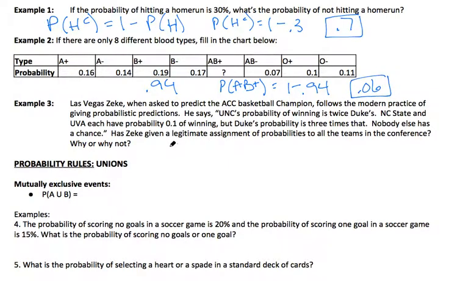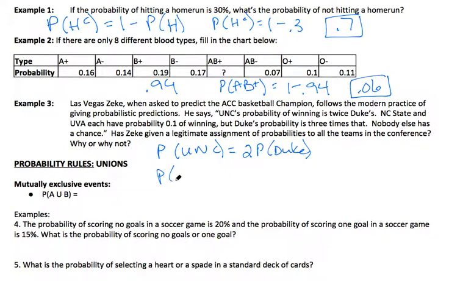Okay, so Las Vegas Zeke, when asked to predict the ACC basketball champion, follows the modern practice of giving probabilistic predictions. He says UNC's probability of winning is twice Duke's. So make a list of what those are. The probability of UNC is equal to twice whatever Duke's probability is. NC State and UVA each have a probability of 0.1 of winning.